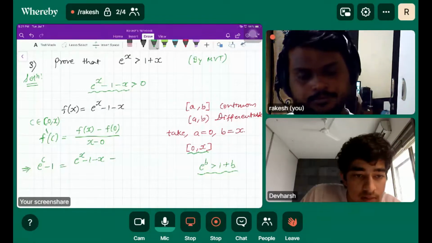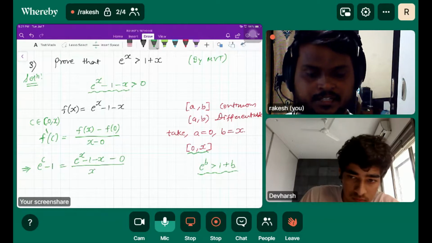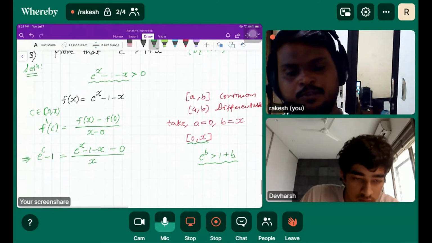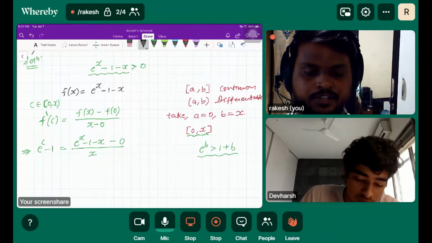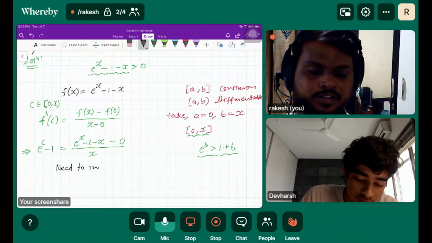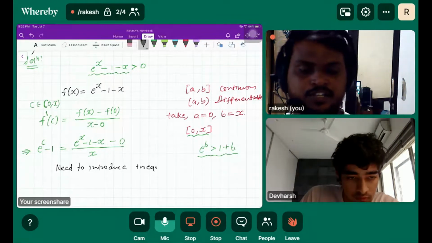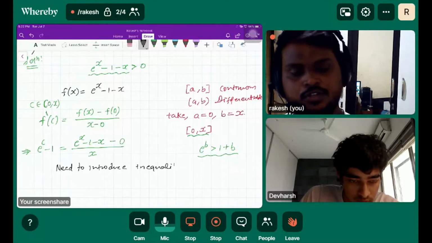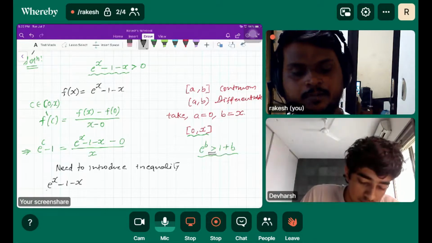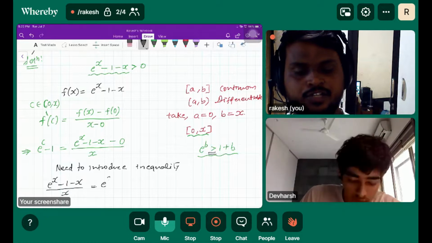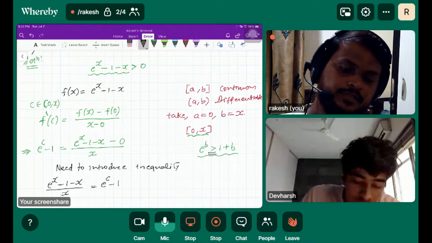F of 0 is 0, and x. But the problem is we need to introduce an inequality, because the expression has an inequality. So we got (e raised to x minus 1 minus x) upon x is equal to e raised to c minus 1. Can you figure out what inequality we can introduce here?